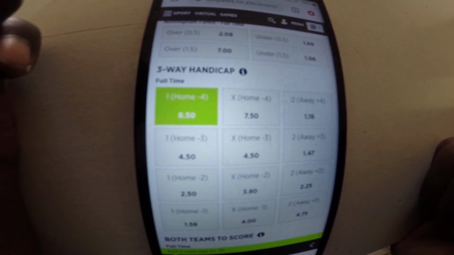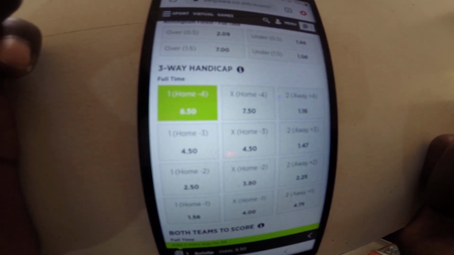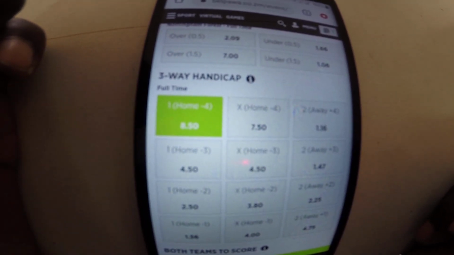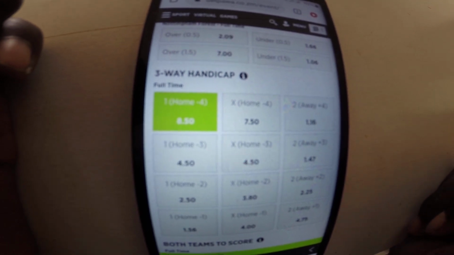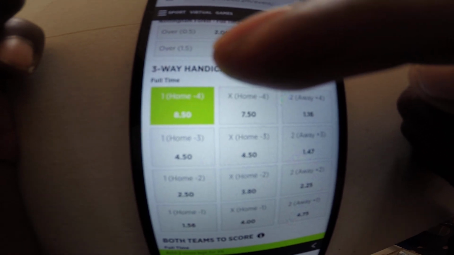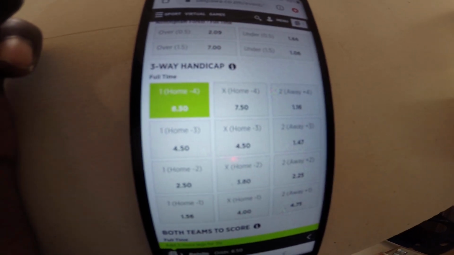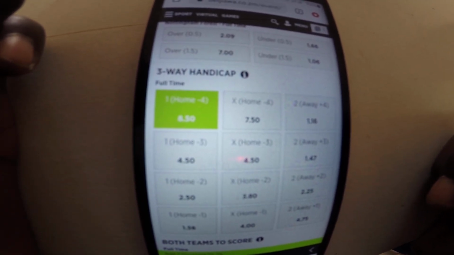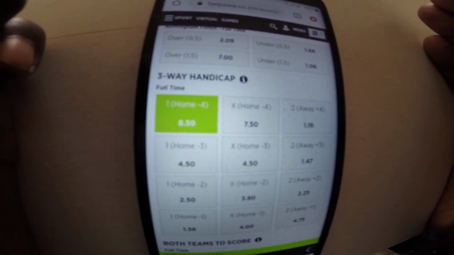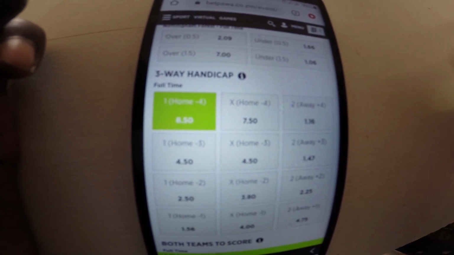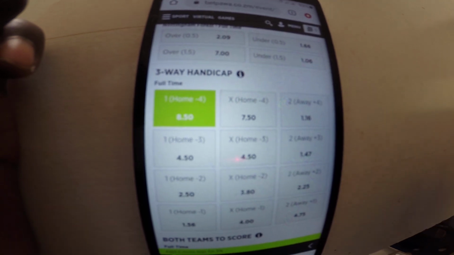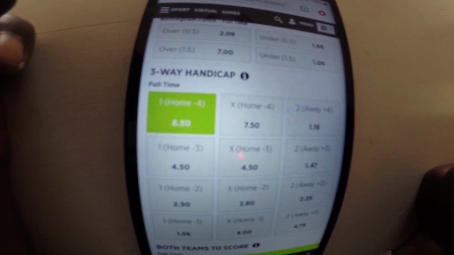That would mean Arsenal have won by a goal to nil, because you have removed the 4 goals even before the game started.